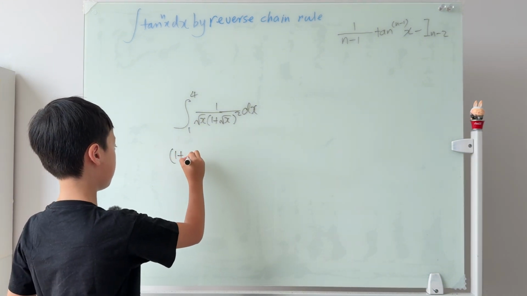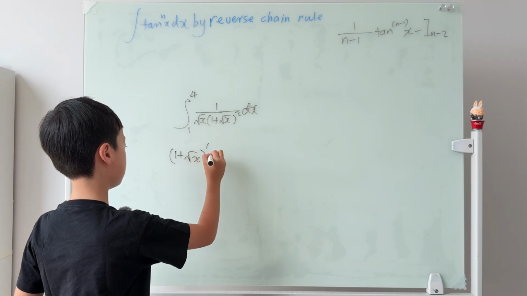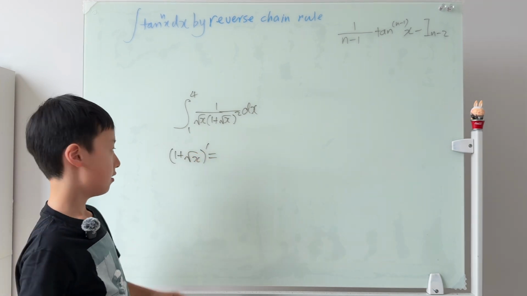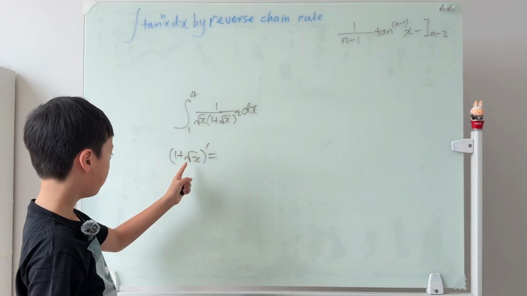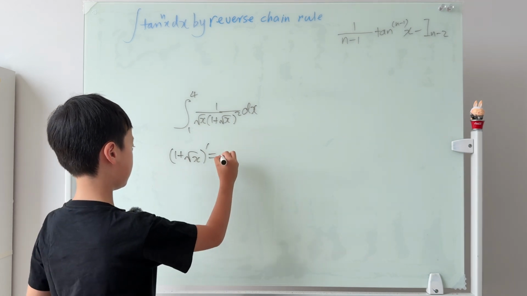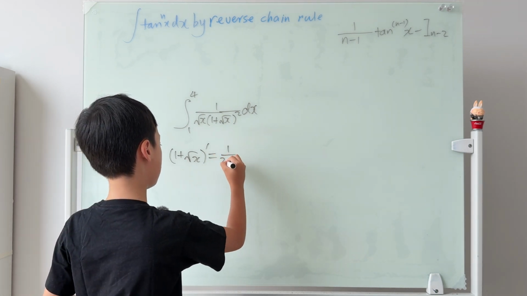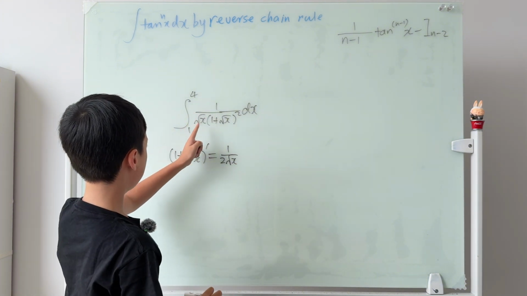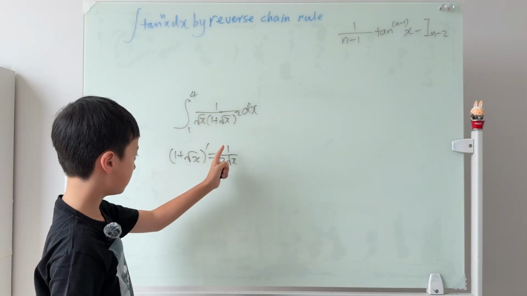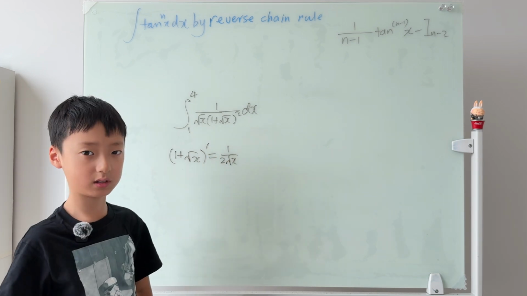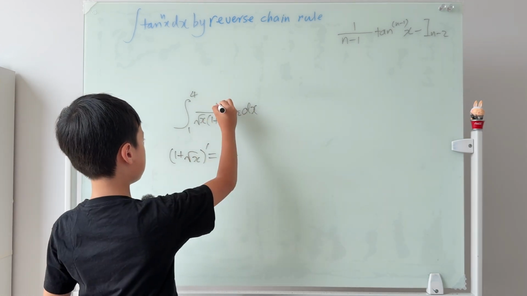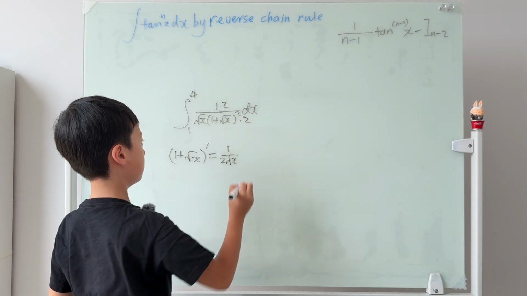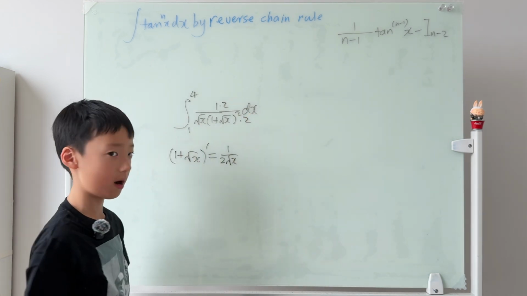So the derivative of 1 plus square root of x equals, the derivative of 1 is 0, the derivative of square root of x is 1 over 2 times square root of x. Now, this is 1 over the square root of x, but then this is 1 over 2 square root of x. So then why don't we multiply the top and bottom by 2? So then this will have 2 square root of x.